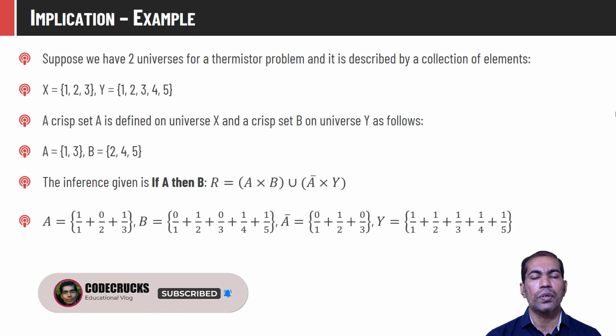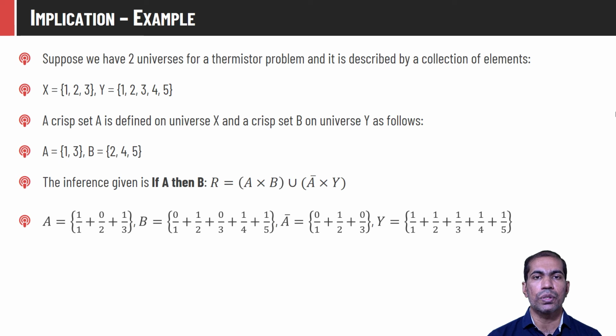Let us consider two universes, capital X as {1, 2, 3} and Y as {1, 2, 3, 4, 5}, and two crisp sets we have derived, A is equal to {1, 3} and B is equal to {2, 4, 5}. Let us find out what would be the relation matrix for the statement if A then B. As we know from the previous slide, the relation matrix for this implication statement is given as R is equal to A by B union A bar by Y.